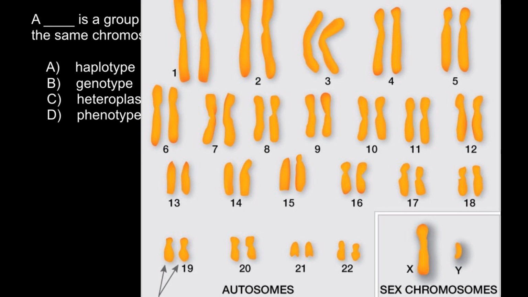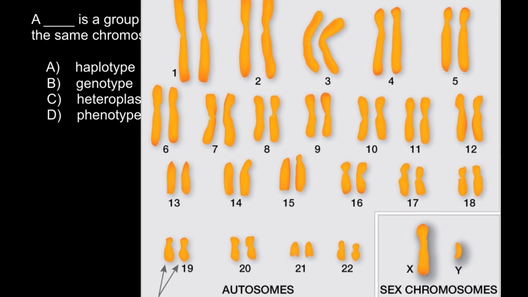Another misconception is that a haplotype is when we take one chromosome from each pair. So for example, one chromosome from each pair would represent chromosomes from the father's side, another chromosome from each pair would represent chromosomes from the mother's side. And this is also a misconception, because from this picture I can tell you only one chromosome can be considered a haplogroup, and this is the Y chromosome.